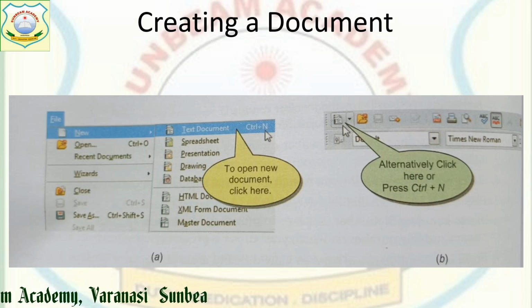Into New, Text Document, because we are going to make documents. Text Document will be selected, or for its shortcut key, directly we can use Control N. With that, our new document will be opened, right? Otherwise, on the top at your standard toolbar, you have the header. If you click on that header, then a new document will be created.